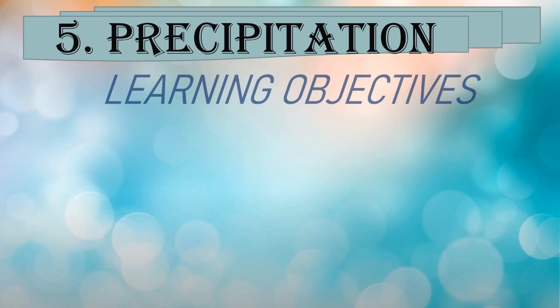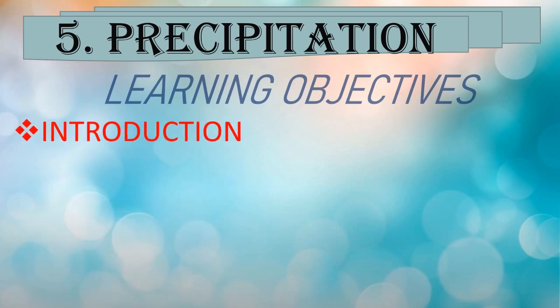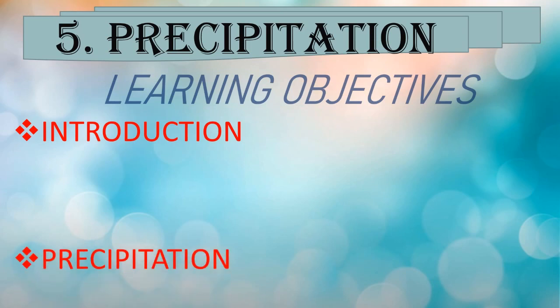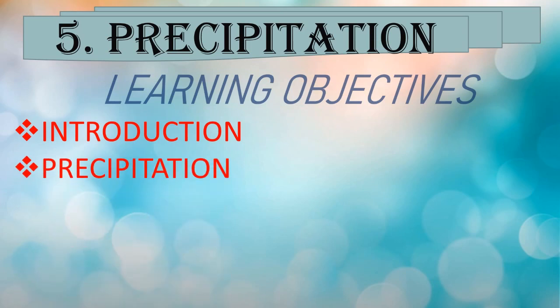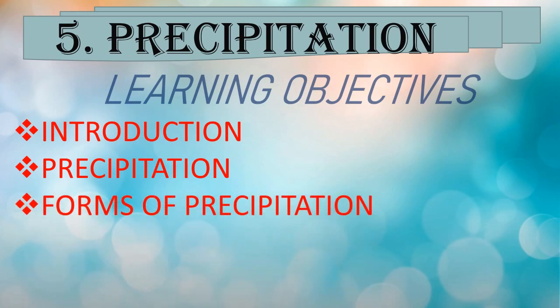First of all, we'll take the introduction. In the introduction, we are going to learn about change in climatic condition and uneven distribution of water on the Earth's surface. Then, what is precipitation and various forms of precipitation such as snow, rain, hail, fog, dew, frost. So, we'll take information in detail about forms of precipitation.